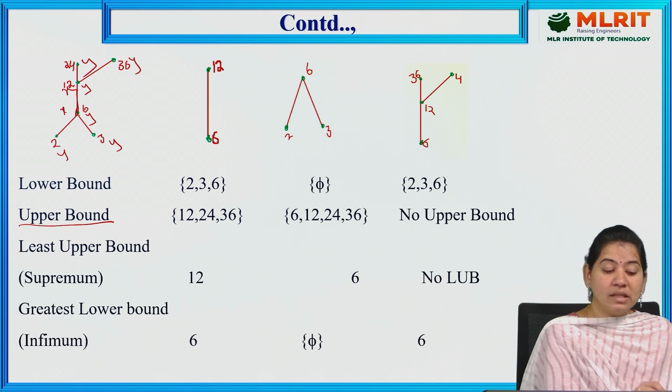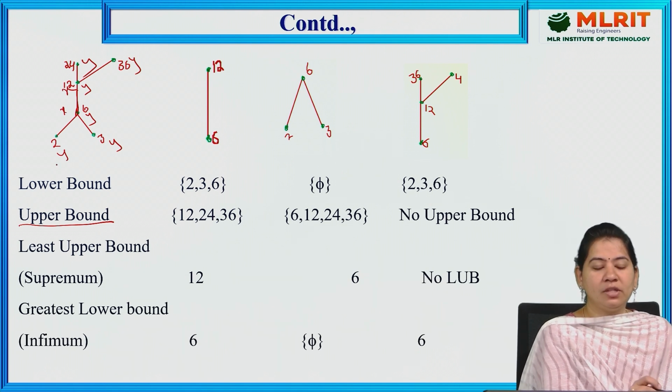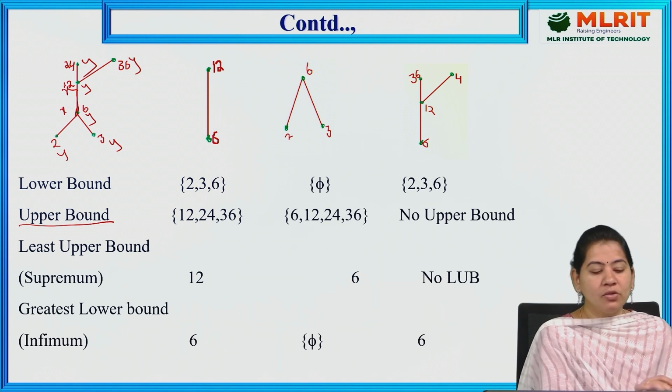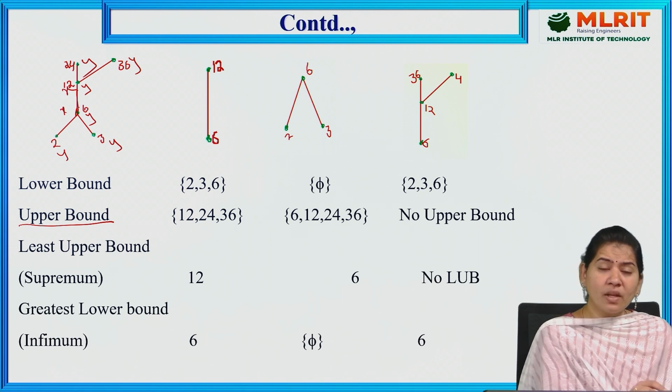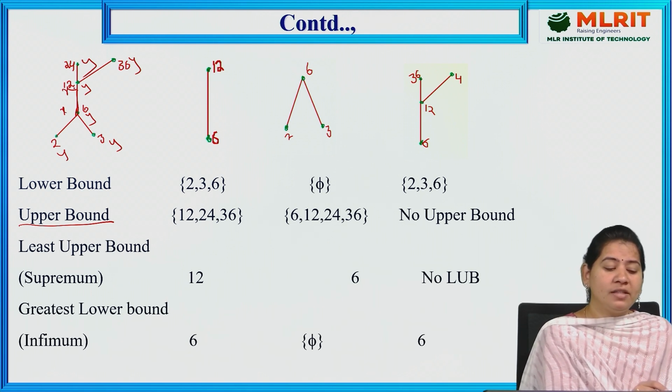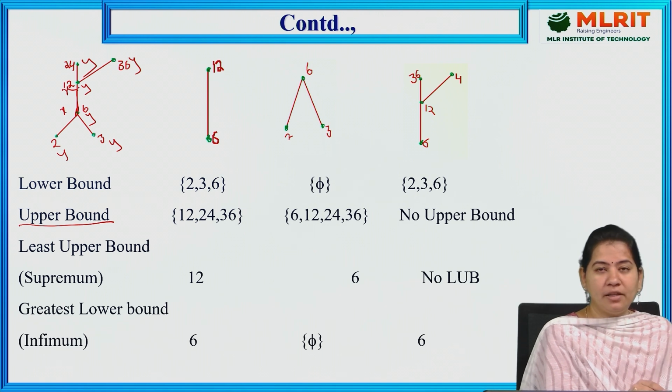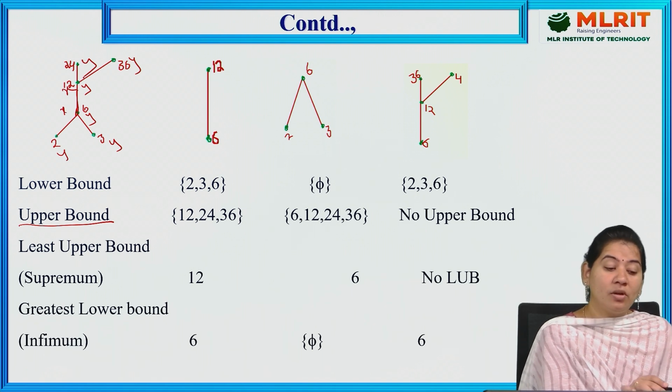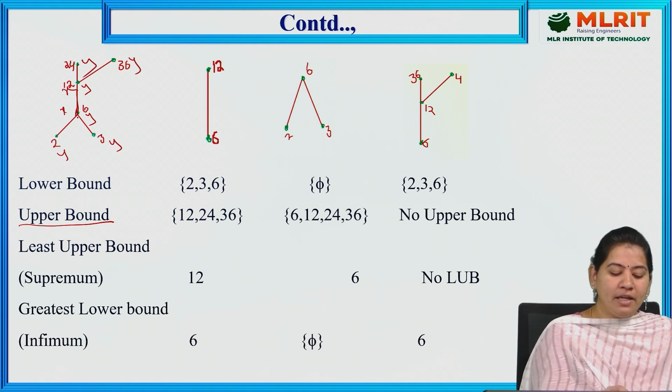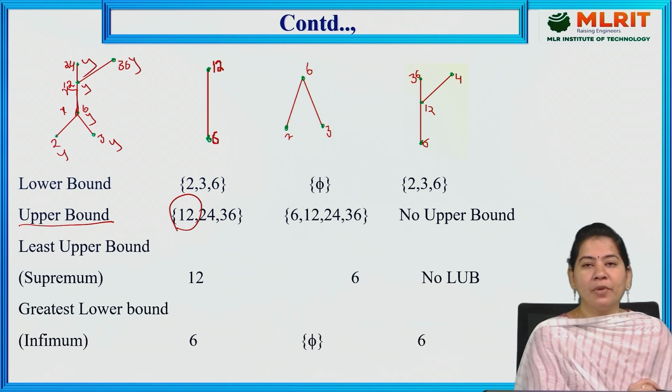So 6 is greater than or equal to 6, but it is not greater than 12. So I cannot include 2, 3, 6 as they are not greater than the X elements. Now in the same way, 12 is greater than or equal to 12 and it is also greater than 6. So I can include 12 here as an upper bound.